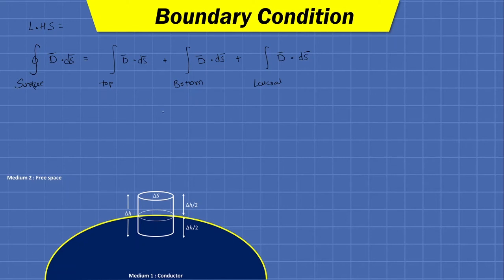Now as we know, inside the conductor E bar equals 0, D bar equals 0 and rho V equals 0, or say Q is also equal to 0 inside the conductor, not on the surface of the conductor. So for the bottom surface, as you can see, this second term of the integration becomes 0. Why? Because D bar equals 0 inside the conductor.